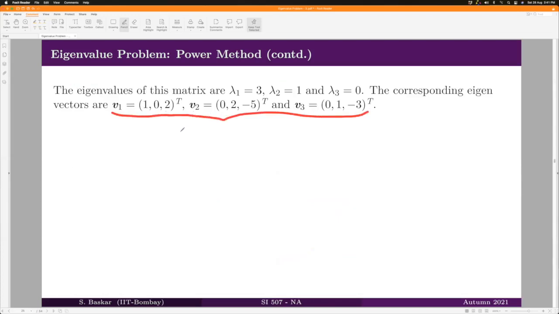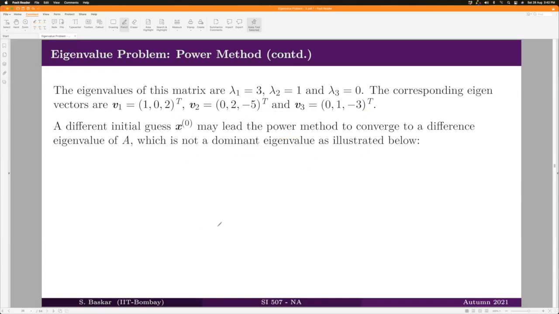Now, if you recall, in the last example, we have chosen x0 to be 1, 0.5 and 0.25. And we saw that our sequence mu_k nicely converged to lambda 1 and the x_k sequence converged to v1 divided by 2, right? Now, what happens if we choose a different initial condition?